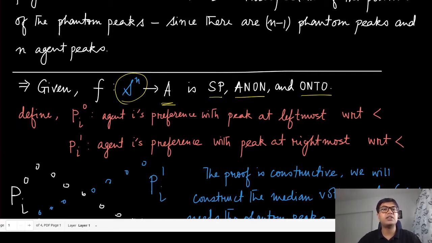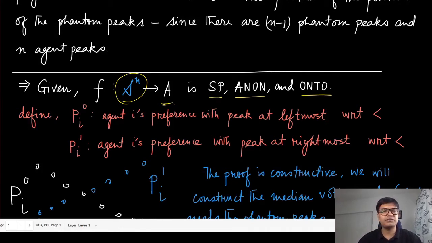We'll have to essentially construct the phantom peaks, because we are given the player peaks. We cannot change the player peaks. We'll have to pick the appropriate phantom peaks, such that the social choice function can be written as a median of those phantom peaks plus the player peaks. That is what our objective is. And now, based on the cases whether this median itself is a phantom peak or an agent peak, we'll have two different cases, and we'll handle them one by one.